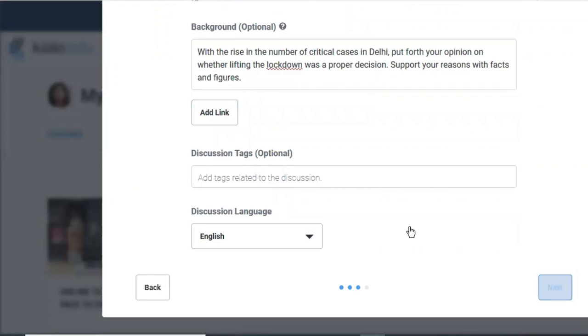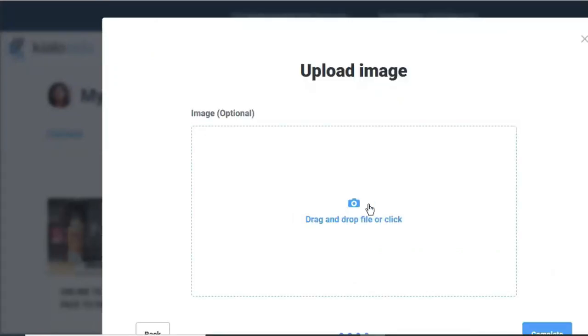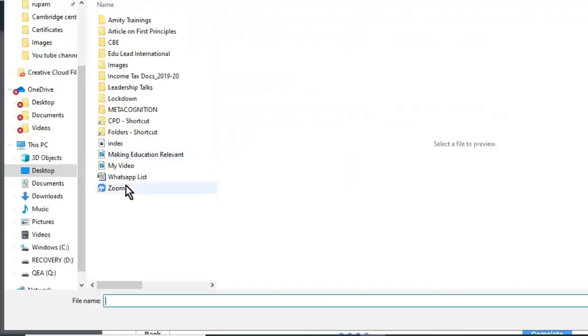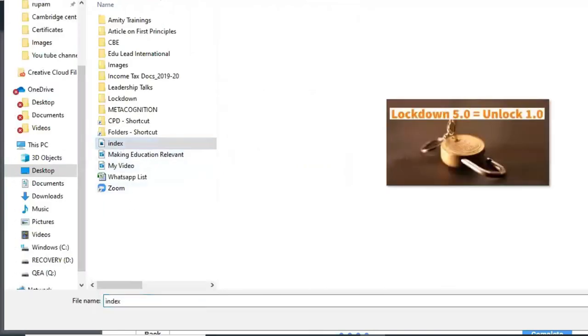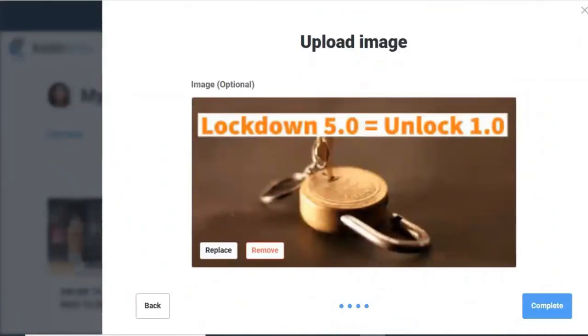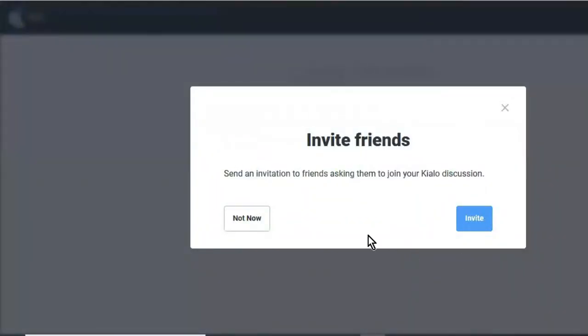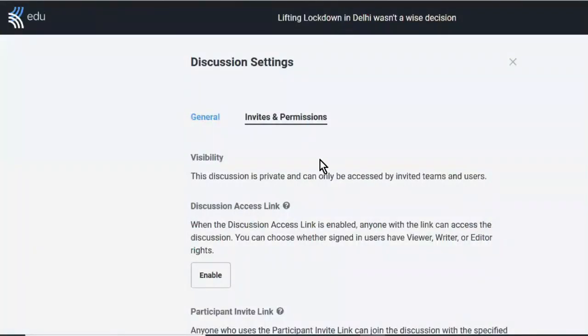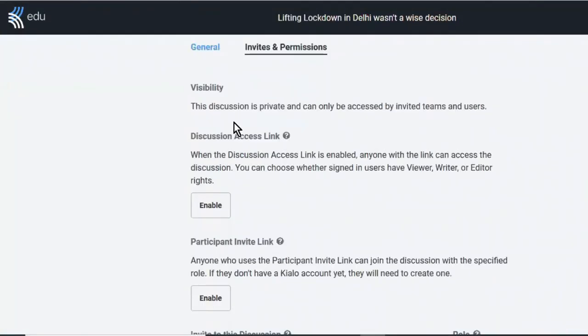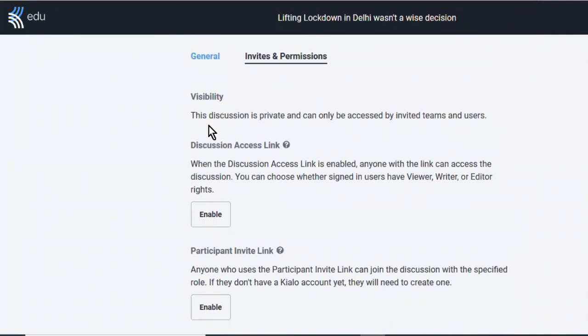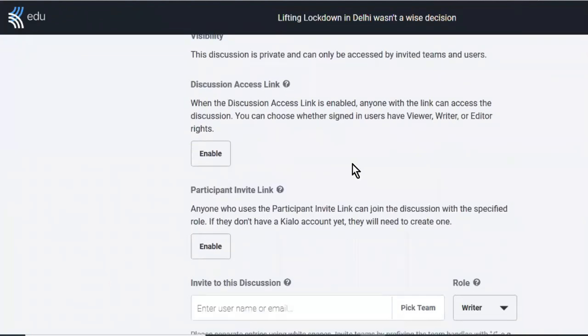And then let's move next. You can also add an image to this. So let's see if we can add an image here. Now this says invite friends. So we will invite. Here it is, visibility: the discussion is private and can only be accessed by invited teams and users.